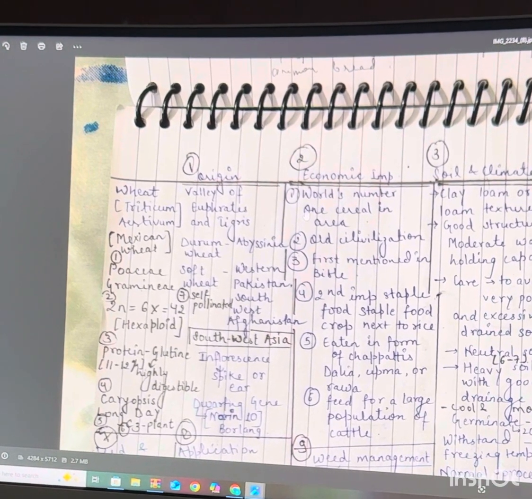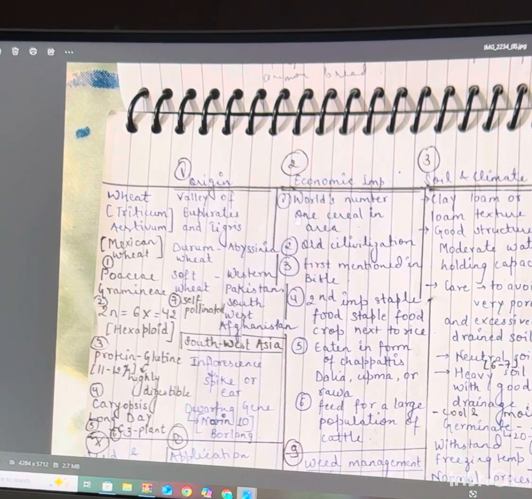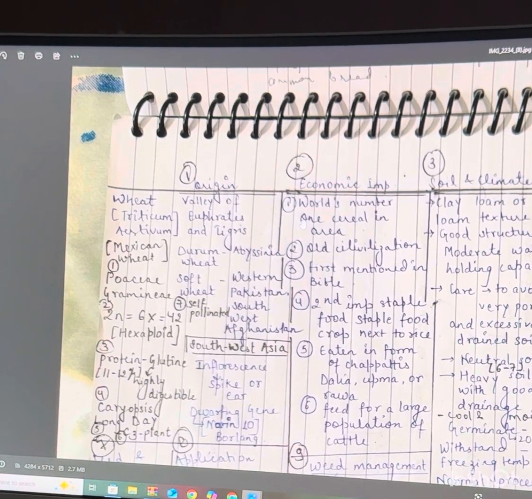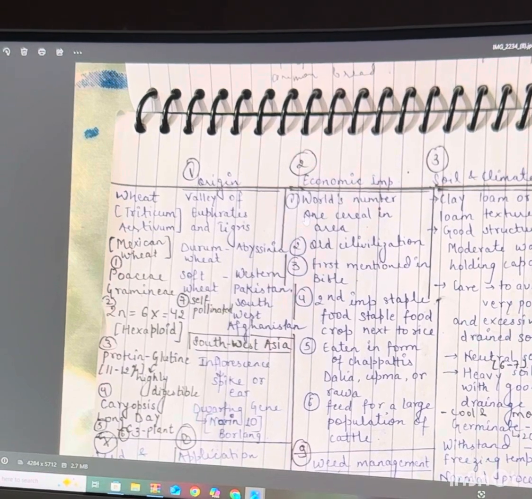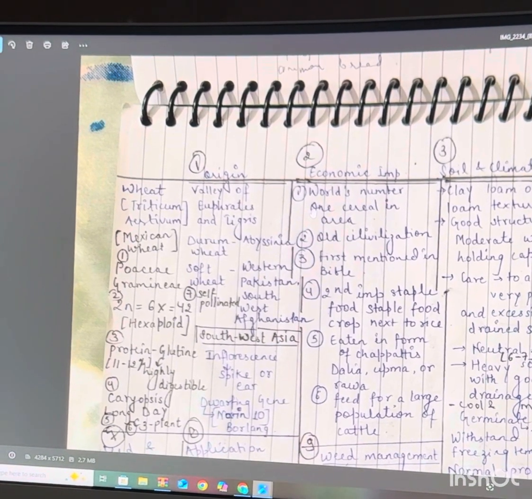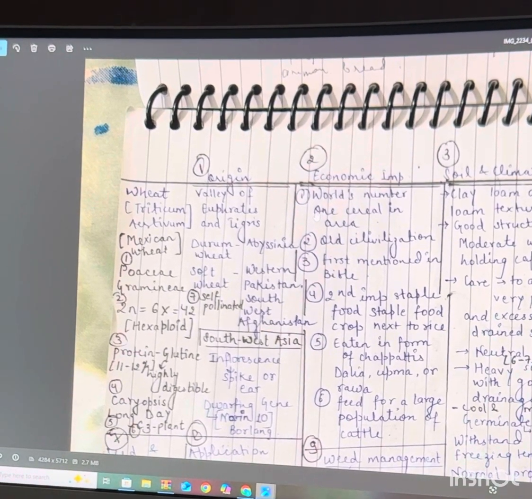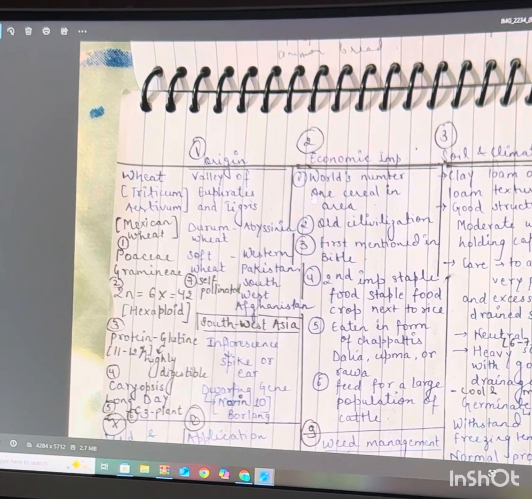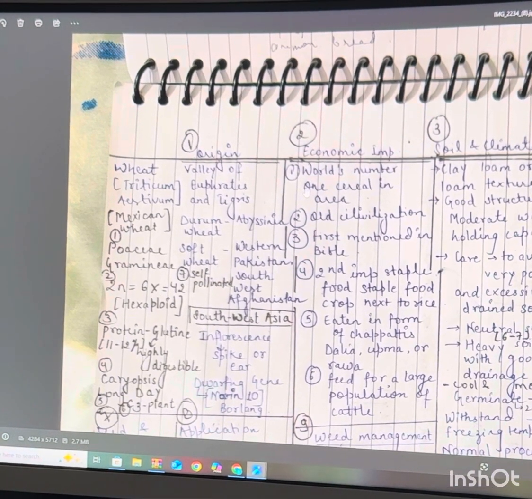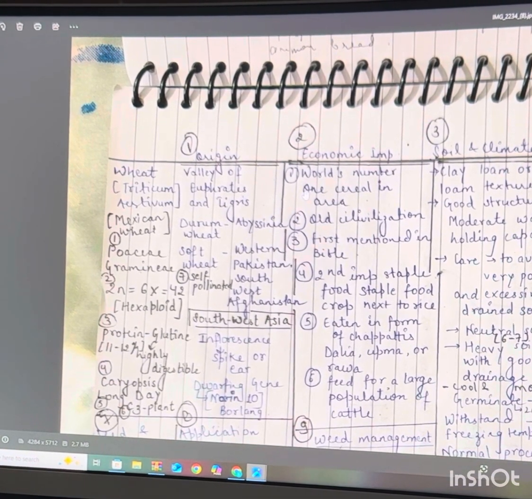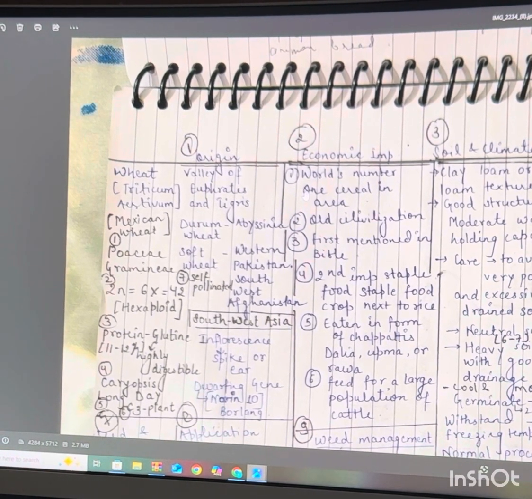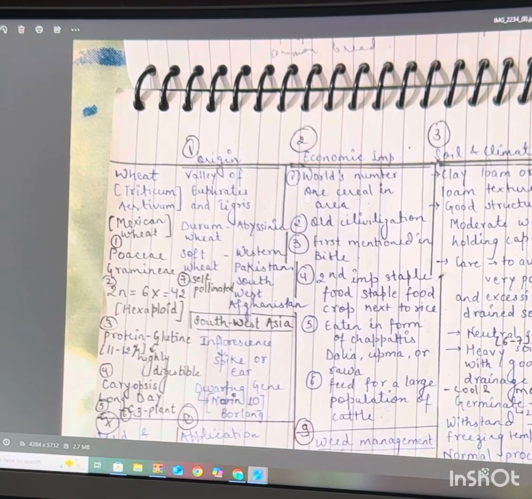Hexaploid example: common wheat or bread wheat, or in botanical terms Triticum aestivum. For diploid, Triticum monococcum. For tetraploid, Triticum dicoccum. A protein is present in wheat which is called gluten, which is 11 to 12%, and it is highly digestible. The type of fruit is called caryopsis, and it is a long day plant and a C3 plant.